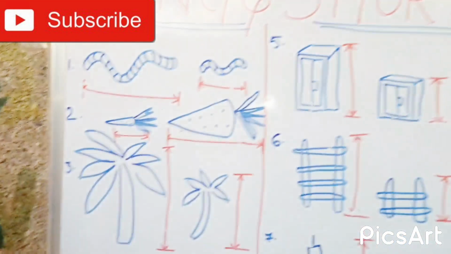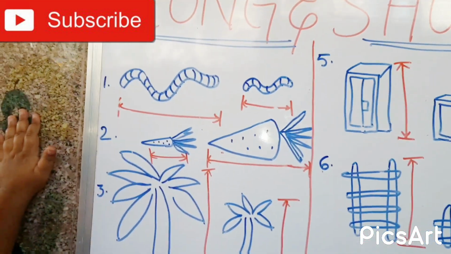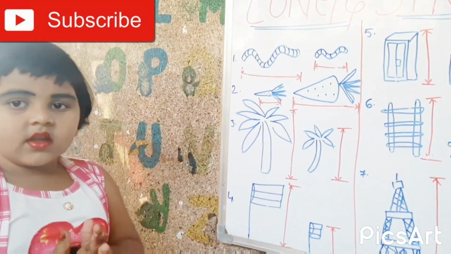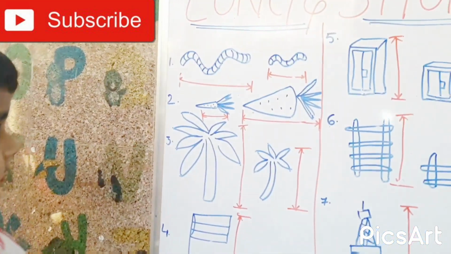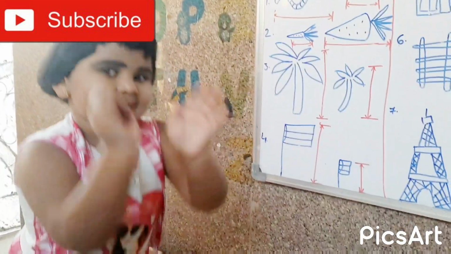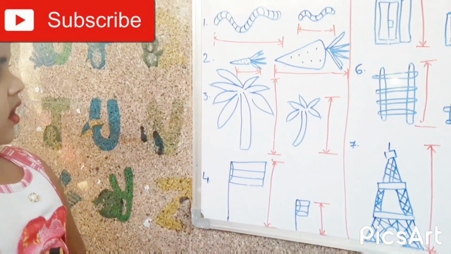See here, what is the first image Mama has taken? Snake. Very good. How is the snake? The snake is long. Very good. See? How about this second snake? The second snake is short. Very good. Okay.